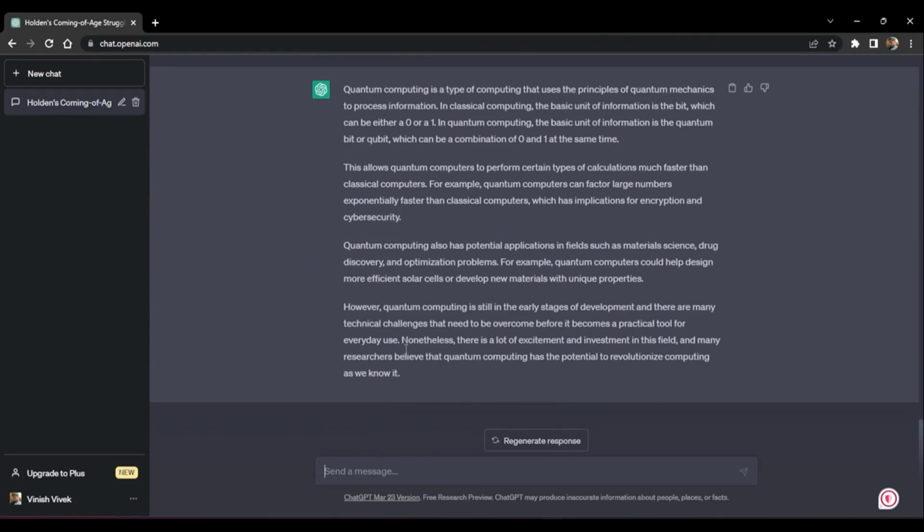Now, let's say if this is too difficult for you to understand, right? You could also tell ChatGPT to explain the same thing, explain the same to a 5-year-old. And ChatGPT will do that as well.